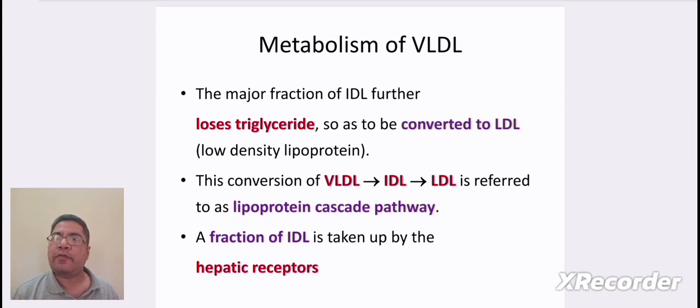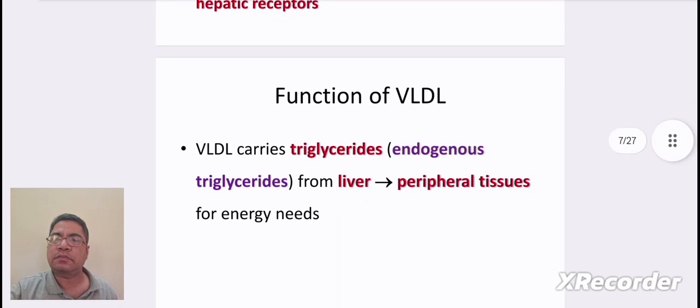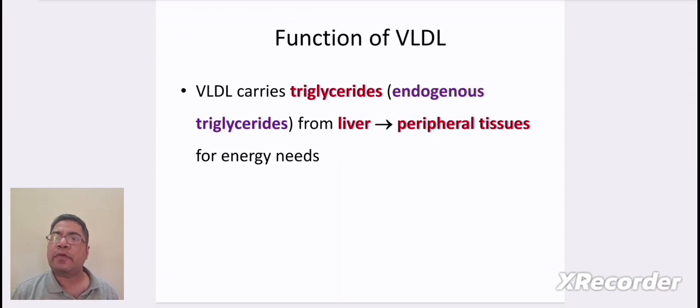The major fraction of IDL further loses triglyceride so as to be converted to LDL, that is low density lipoprotein. The conversion of VLDL to IDL to LDL is referred to as lipoprotein cascade pathway. A fraction of IDL is taken by hepatic receptors. Function of VLDL: the VLDL carries triglycerides, that is endogenous triglycerides, from liver to the peripheral tissues for energy needs.